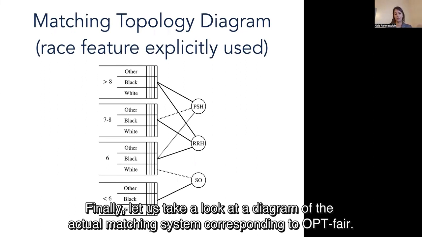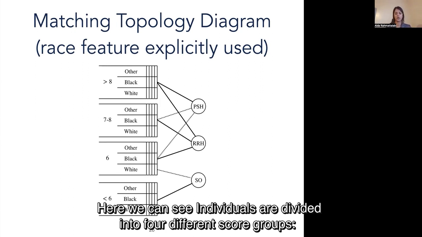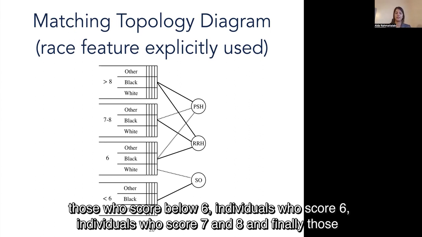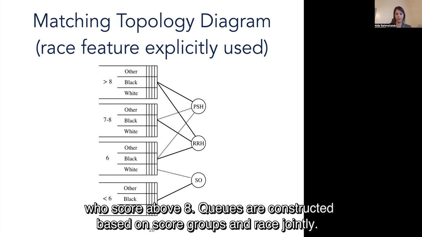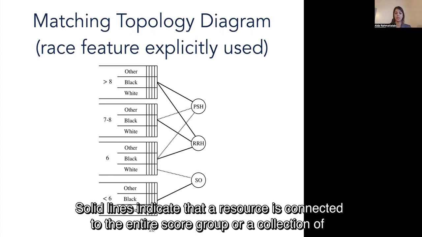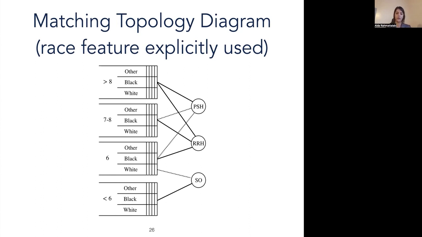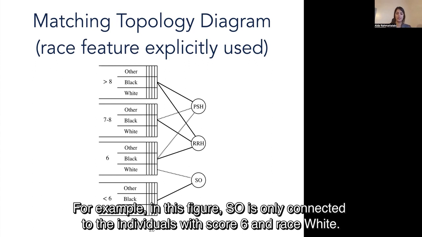Finally, let's take a look at the diagram of the actual matching system corresponding to opt-fair. Here we can see that individuals are divided into 4 different score groups. Those who score below 6, individuals who score 6, individuals who score 7 and 8, and finally those who score above 8. Queues are constructed based on score group and race jointly. Solid lines indicate that a resource is connected to the entire score group or a collection of queues. The dotted line indicates the connection to a single queue within the score group. For example, in this figure, SO is only connected to the individual with a score 6 and race white.